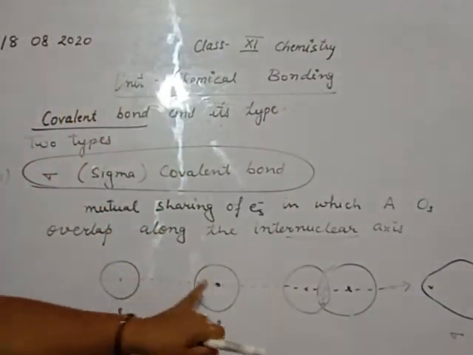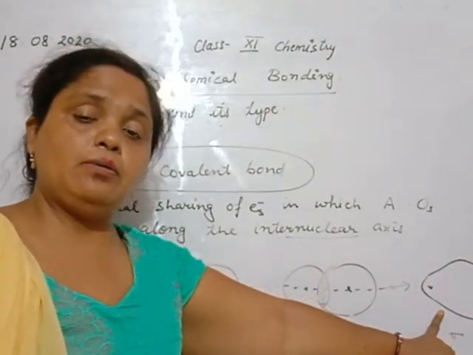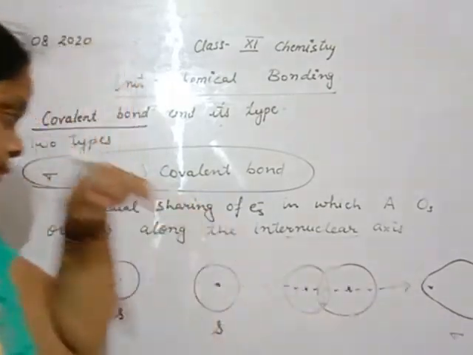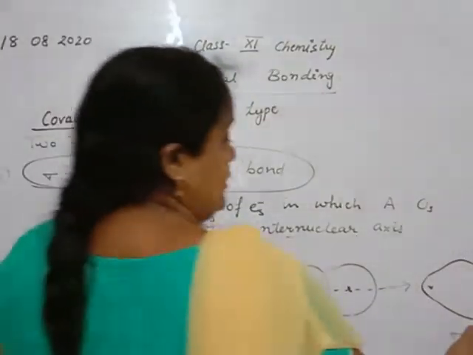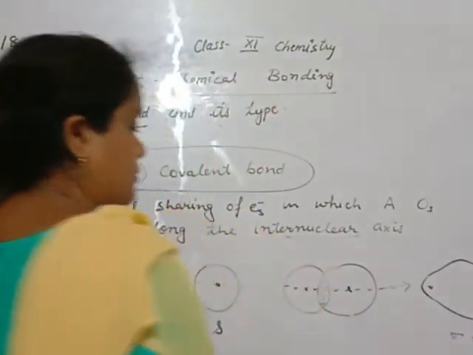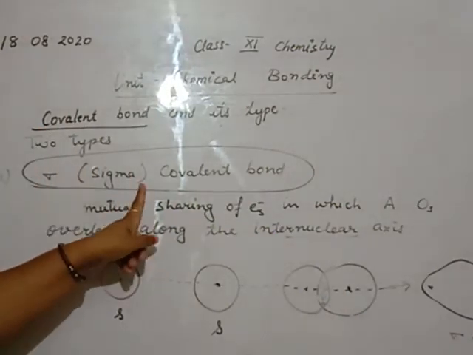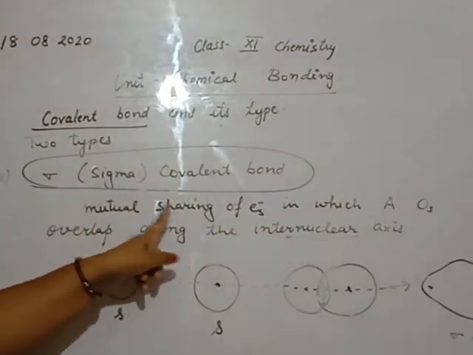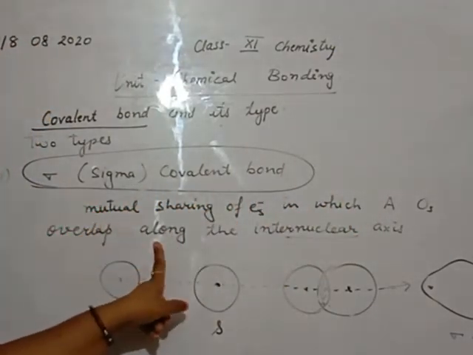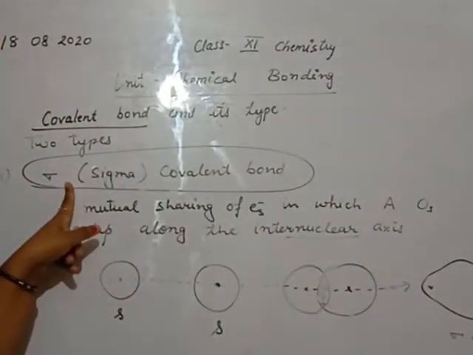Beta, an atomic orbital has a single nucleus, but a molecular orbital has many nuclei or a pair of nuclei. The bond formed is known as a sigma bond, and this orbital is known as a sigma bonding orbital. That means a sigma bond is the bond formed by mutual sharing of electrons in which atomic orbitals overlap along the internuclear axis.